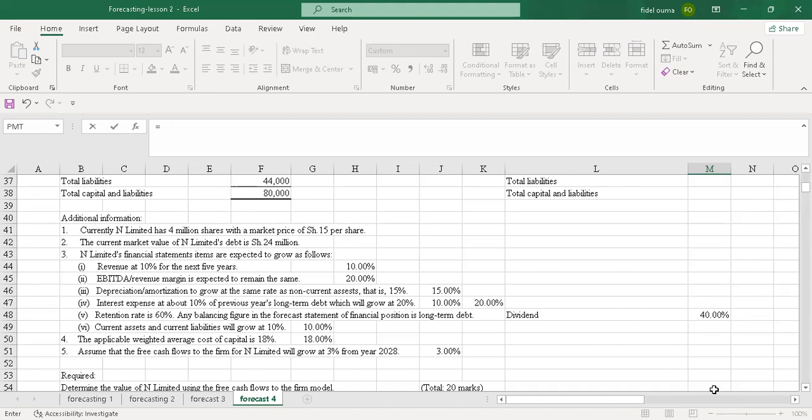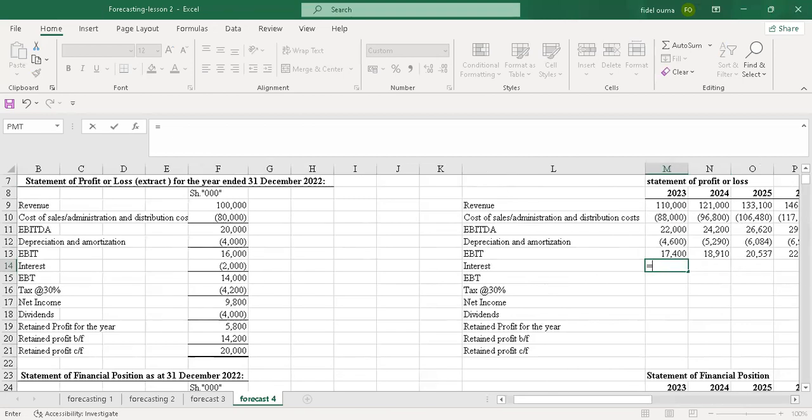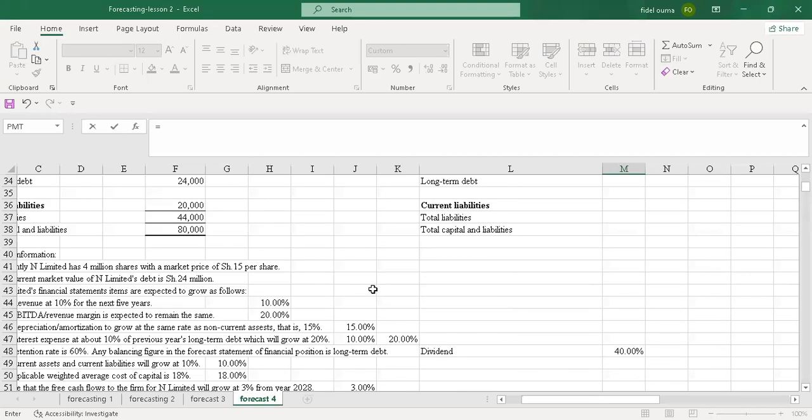Yeah. So let us see how we'll do it. For this, the interest expense will be 10% of the previous year's long-term debt.